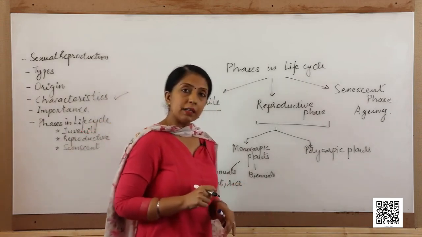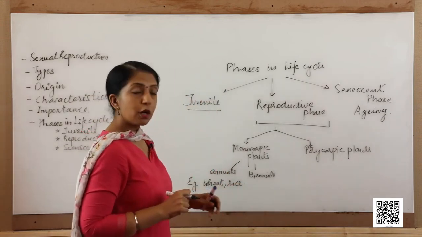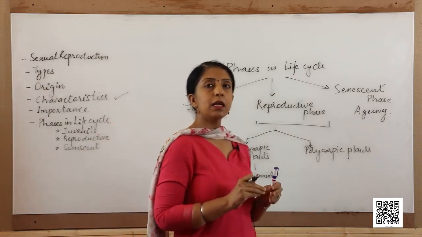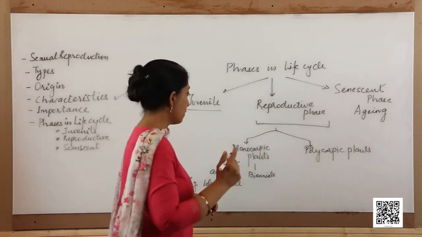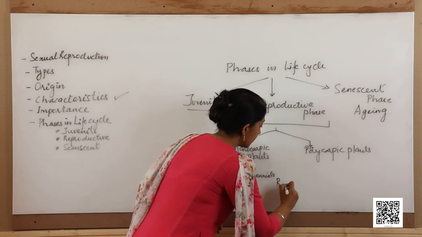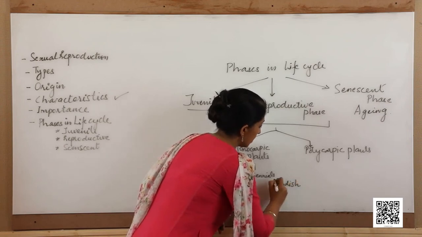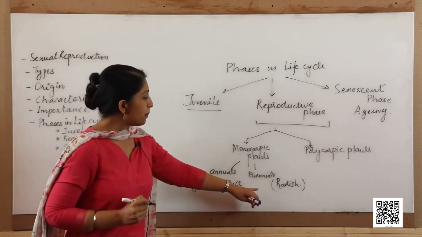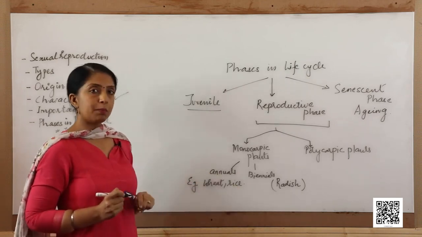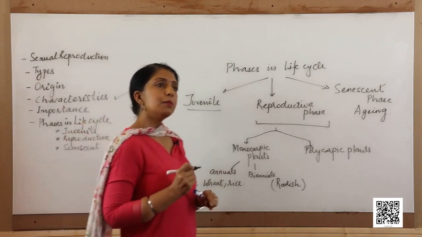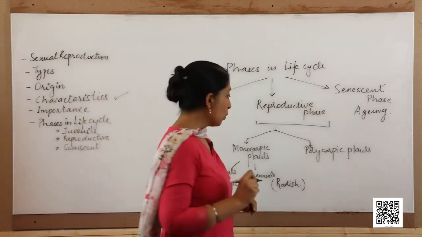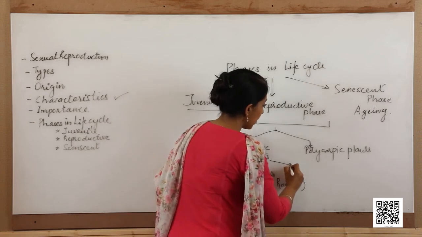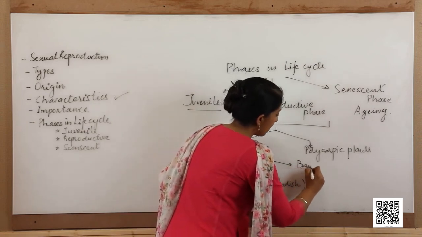Then comes the biennials. Biennials are those which complete their life cycle in 2 growing seasons. For example, radish. So, these biennials can also be monocarpic. There are certain perennial plants also, which can be monocarpic. For example, bamboo.